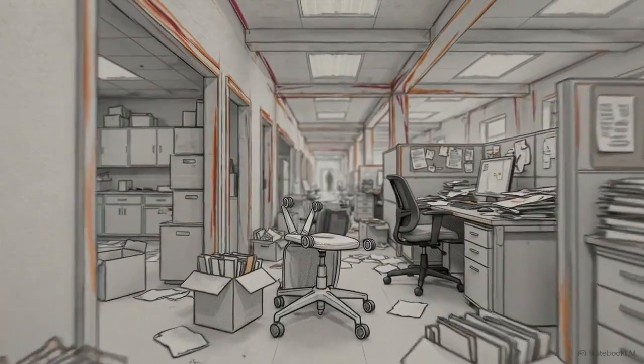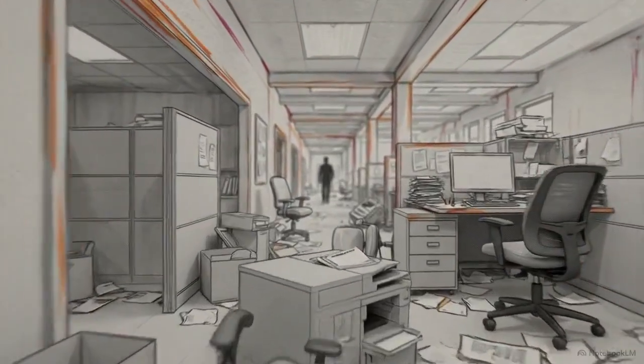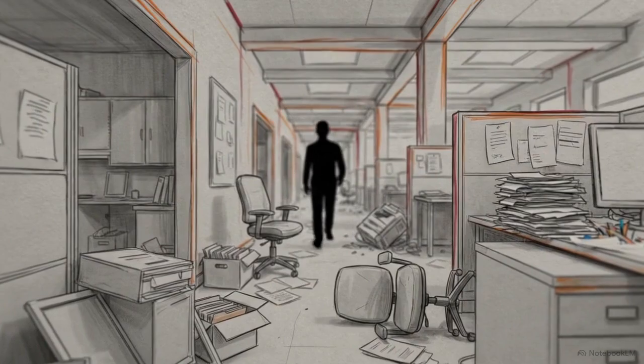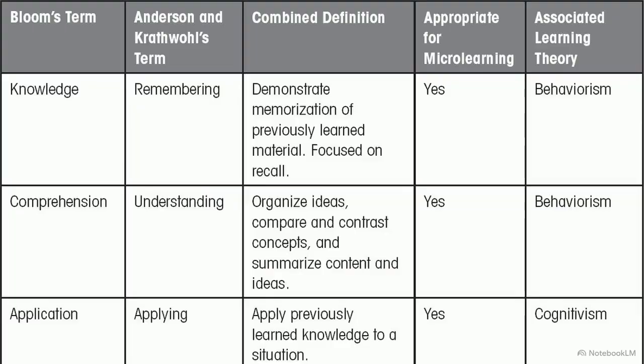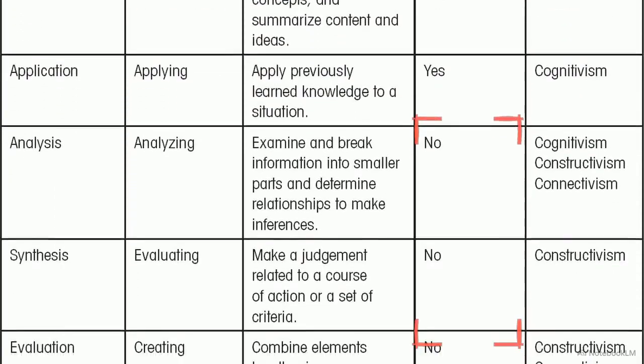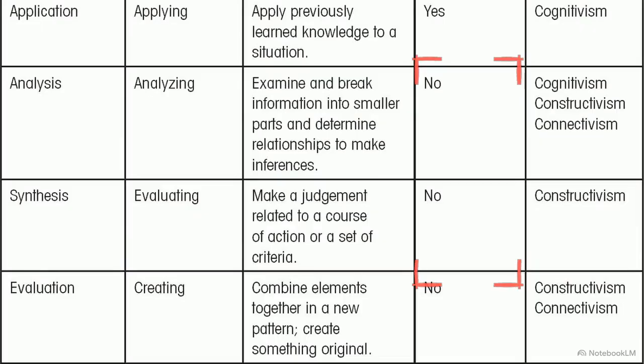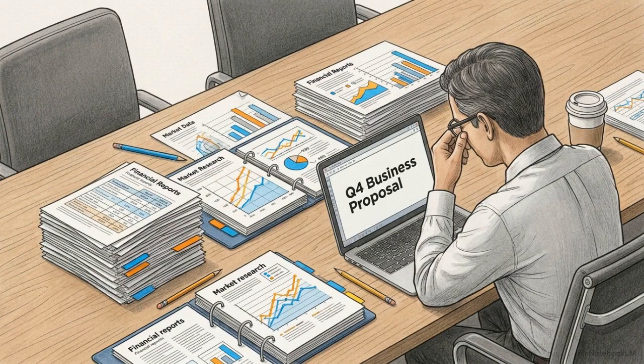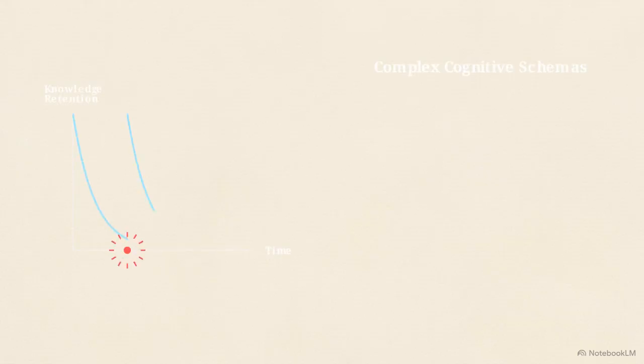Consider active shooter preparation. A single 1-day workshop often fails because learners cannot reliably recall critical procedures 100 days later during a high-stress event. Replacing or augmenting that workshop with a monthly micro-campaign, like brief barricade demonstration videos or localized exit inventories, effectively sustains that low-level recall over time. But the format fails at the levels of analyzing, evaluating, and creating. High-level synthesis requires a massive cognitive load. You cannot teach an employee to draft a complex business proposal through a series of 2-minute snippets. Microlearning prevents knowledge decay. It cannot build complex cognitive schemas from scratch.